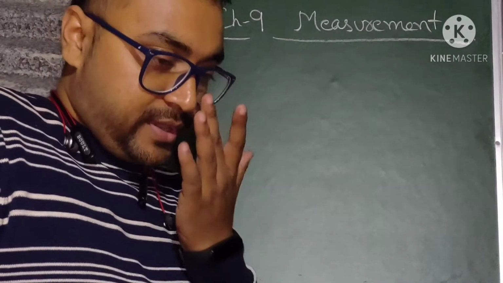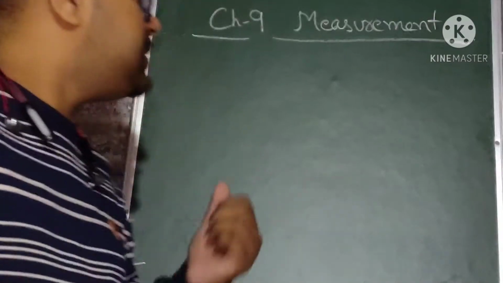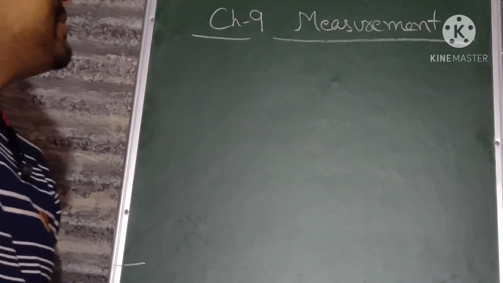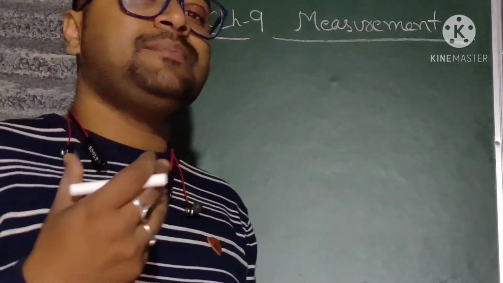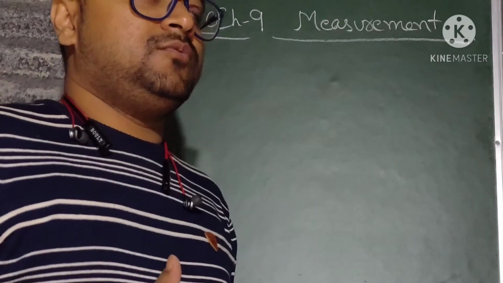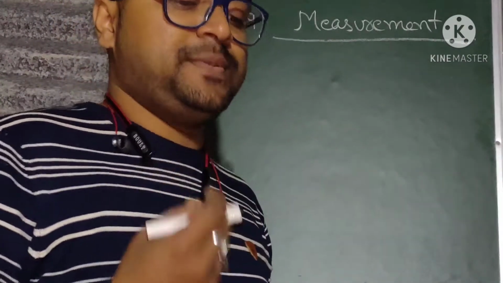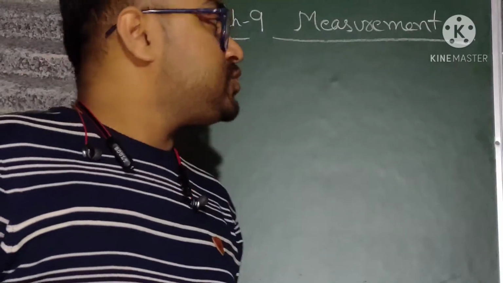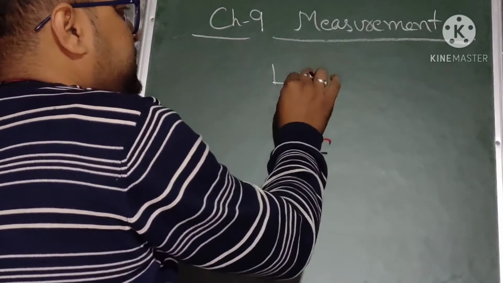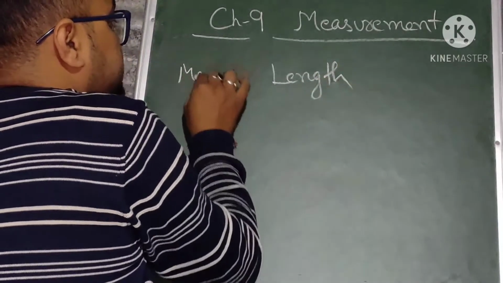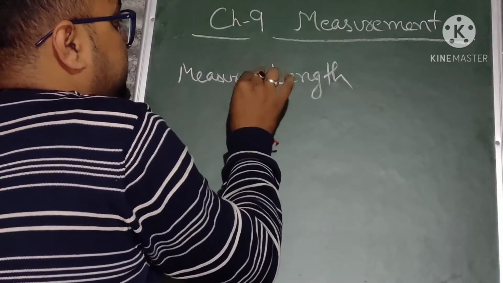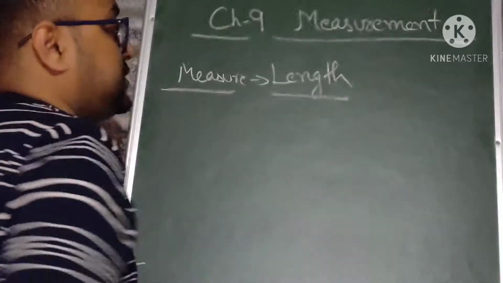Okay, so today we will learn chapter 9, that is measurement. So measurement means what? Here we will learn how can we measure things. So what are the units that we use to measure things? So we will basically discuss the measurement of length. How can we measure length?